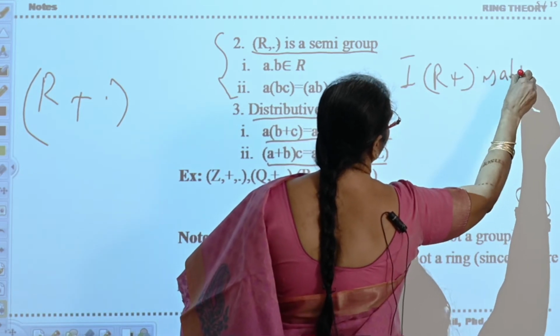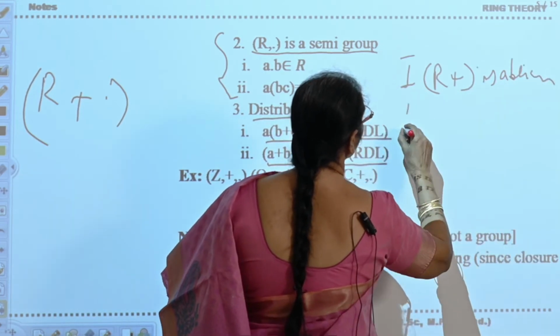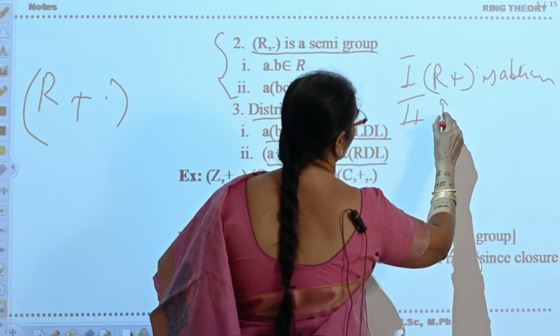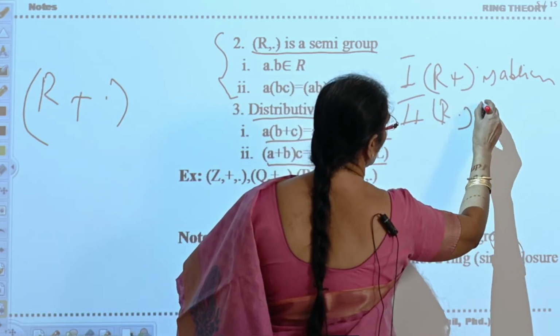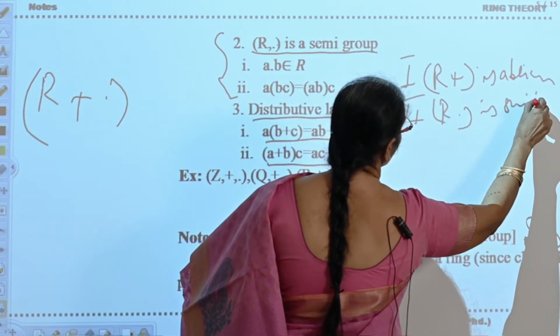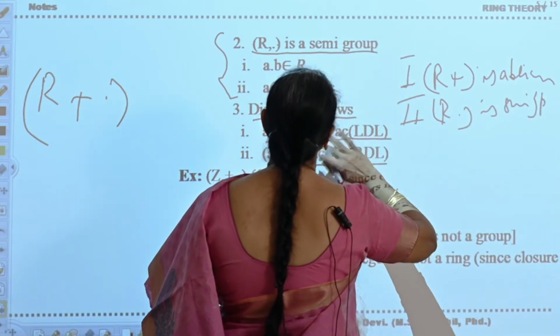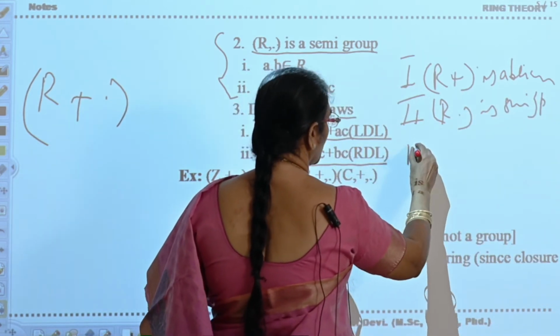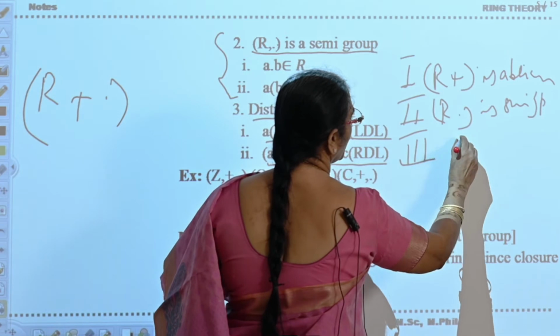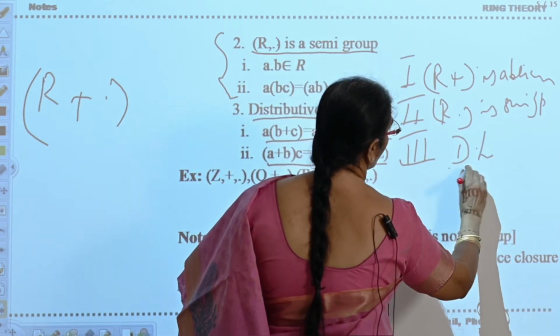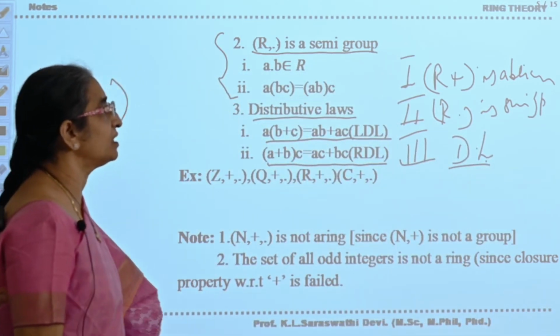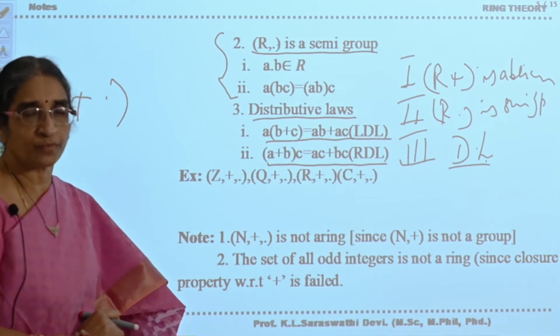The second one is that with respect to dot, it is a semi-group. Is it clear? Next, plus and dot together should satisfy the distributive laws. Now, is it clear? These are the three sets of axioms.